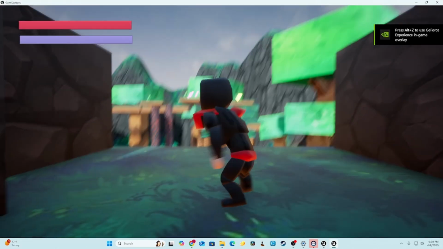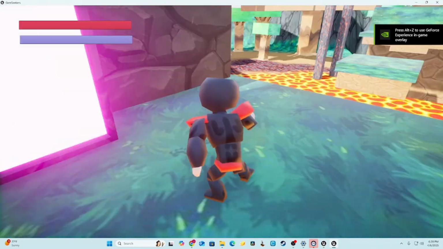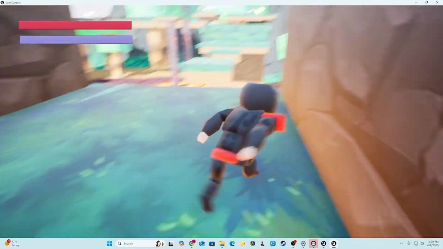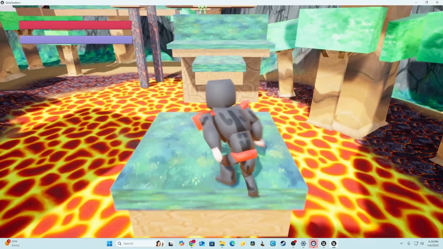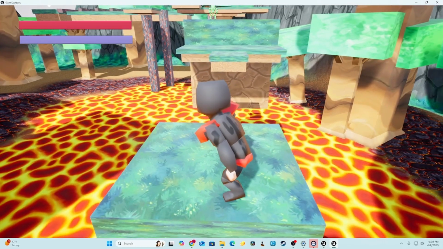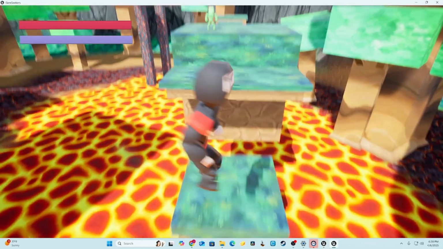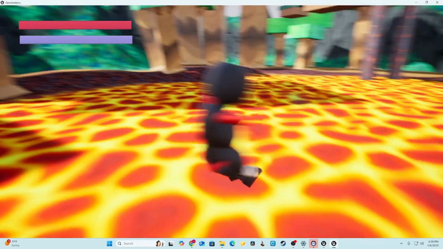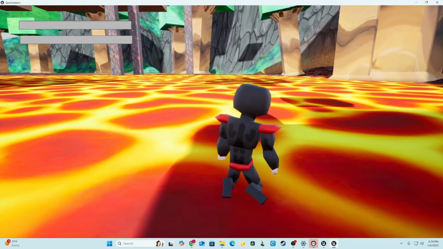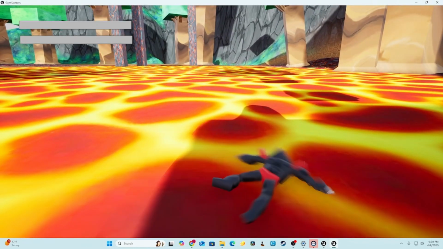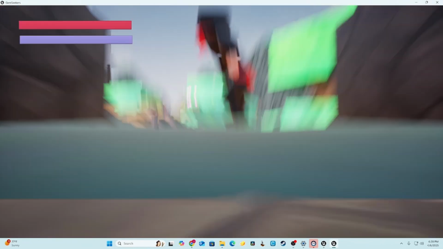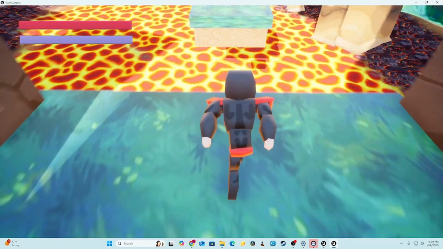I'll just skip the tutorial for now. Play as a ninja right here that I modeled myself. And you can jump, obviously. We got moving platforms in the game. I could double jump. Oh, shoot. I could die too in lava. It's still not polished at all, but it's not nearly as buggy as the previous game.